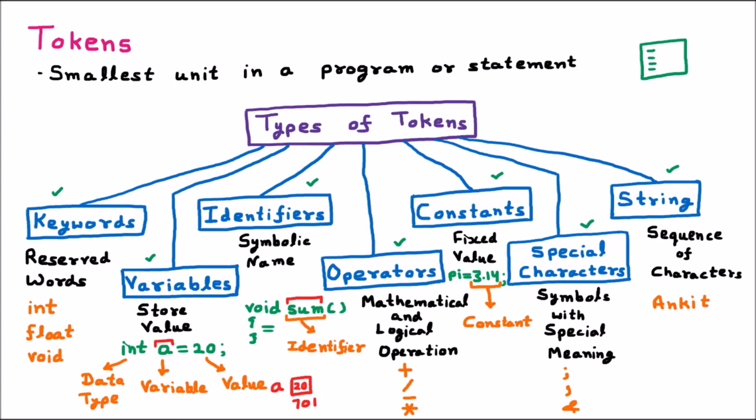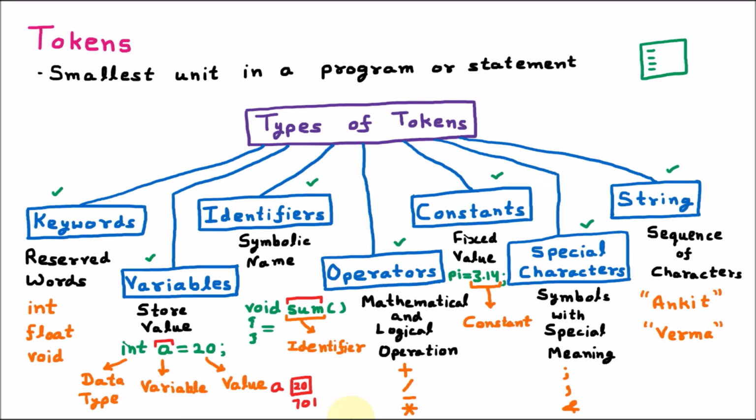This is called string. And in the C programming, we are having the string starting with the double quotes, ending with the double quotes. So this is the representation of the string. There can be the multiple string. Let's say if I am using the surname, which is Verma here. So here, this is also the string. So in the double quotes, starting, double quotes, ending. So this is also one of the type of token.